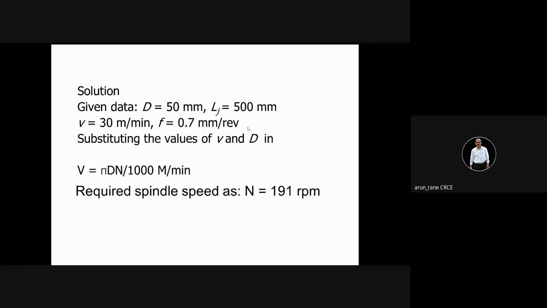So the feed rate is 38.2 millimeter per minute. What will be the machining time? The meaning of this is, in 1 minute the tool moves by 38.2. How much do I have to move? 500. So the machining time is 500 divided by 38.2, which is equal to 13.1 minutes.